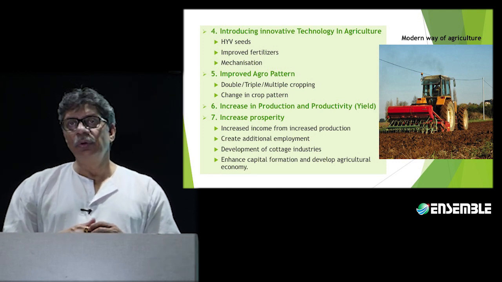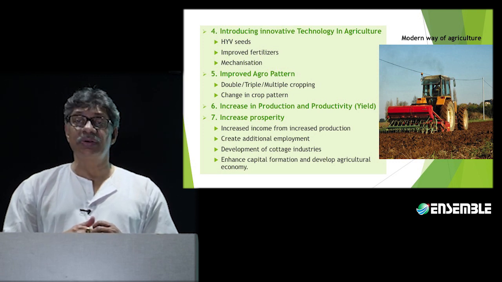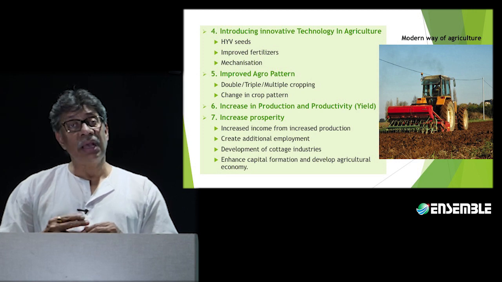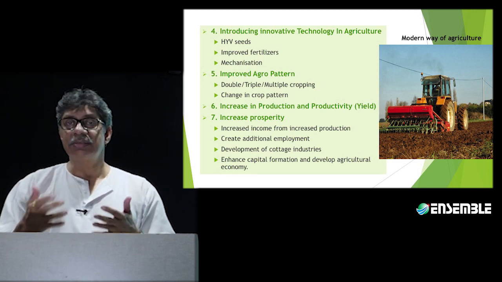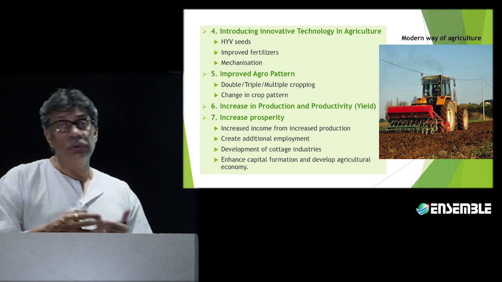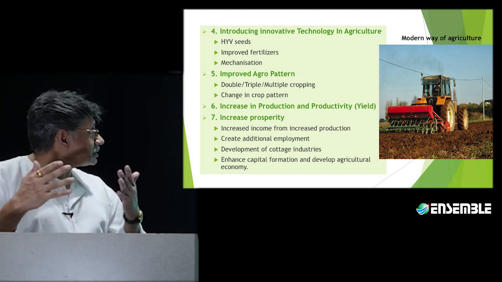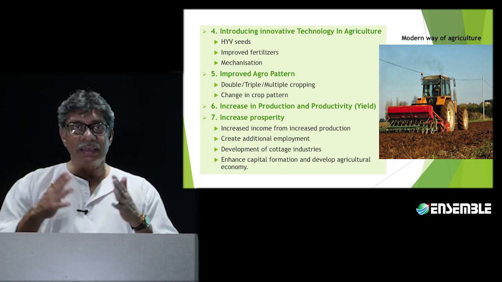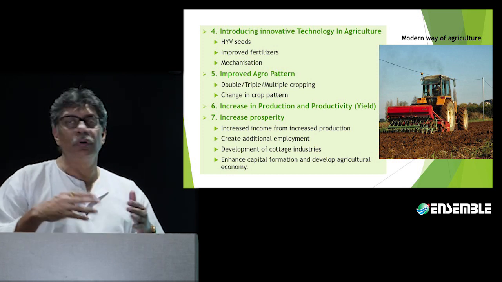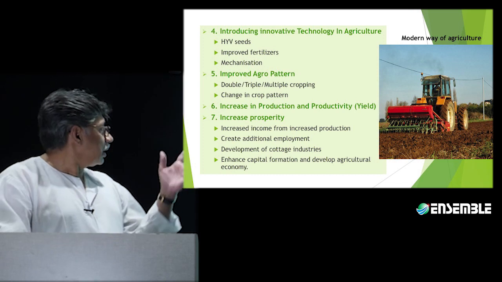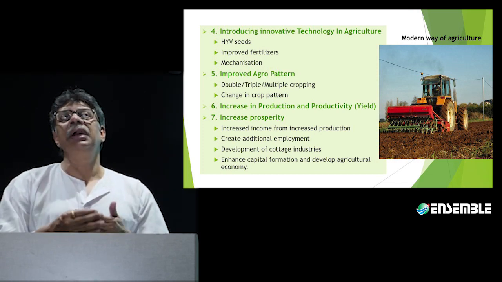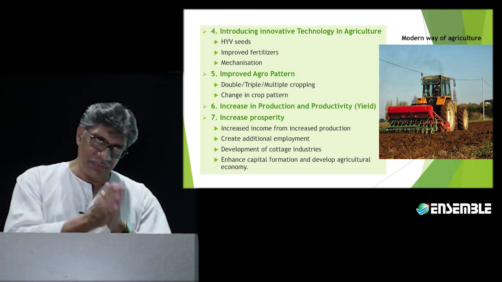And when we talk about utilization, we are essentially talking about high-yielding varieties, and these are what will go a long way.